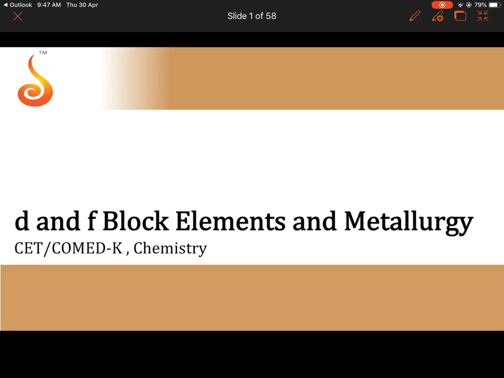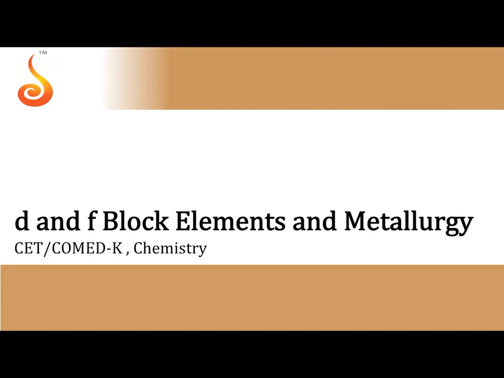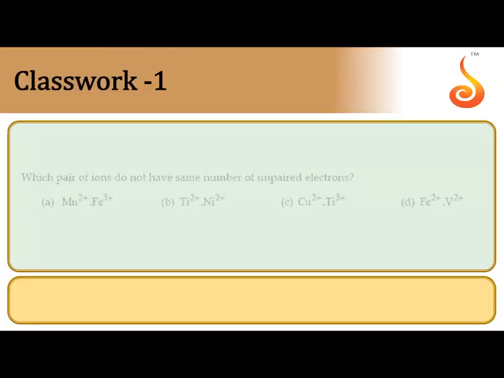Today I am going to explain some important MCQ from D and F block elements, metallurgy, coordination compounds and polymers. Which pair of ions do not have same number of unpaired electrons? So for each ion you have to find out the number of unpaired electrons. When we want to find out the number of unpaired electrons, you should know how to write the electronic